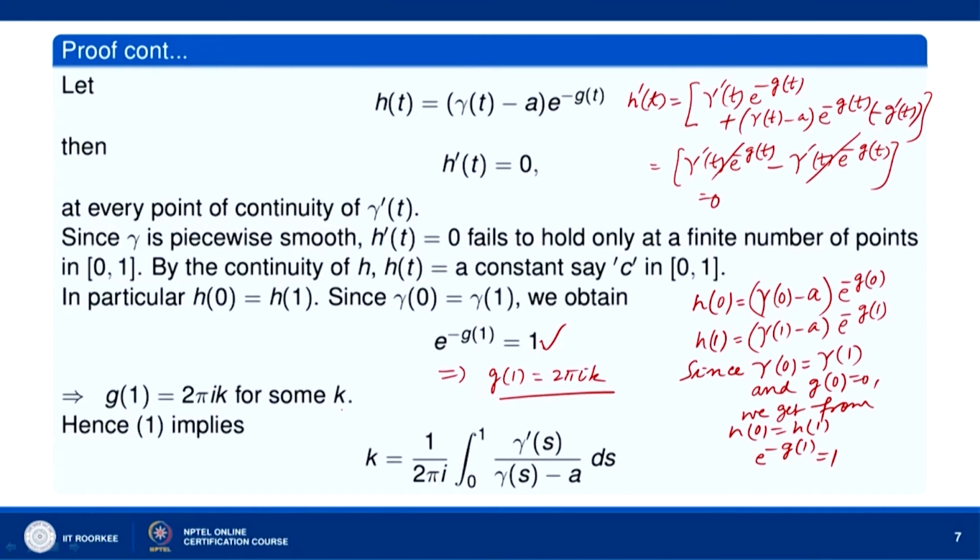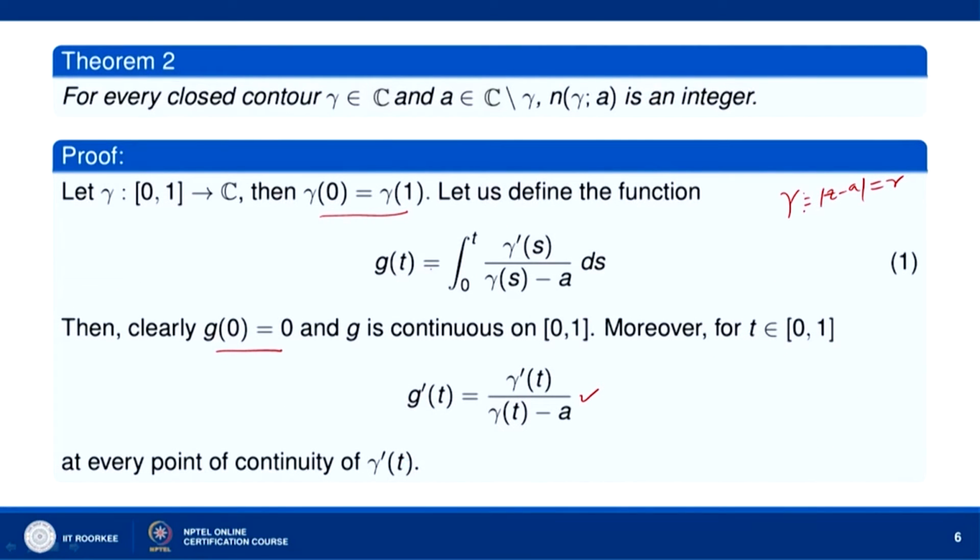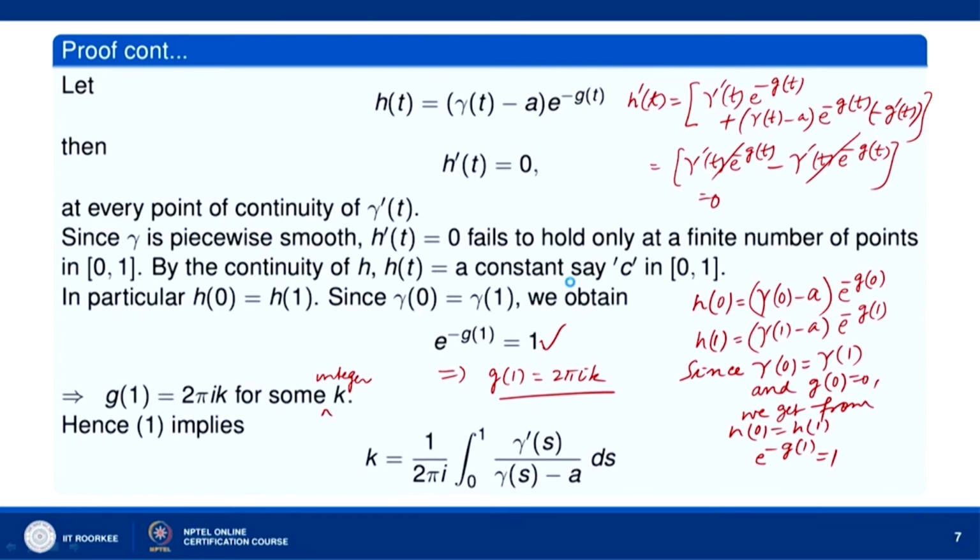Okay, for some integer k. So, now what is G1? Let us see. G1 is equal to the integral from 0 to 1 of gamma dash s over gamma s minus a ds. So, k is equal to 1 over 2 pi i times the integral from 0 to 1 of gamma dash s over gamma s minus a ds.